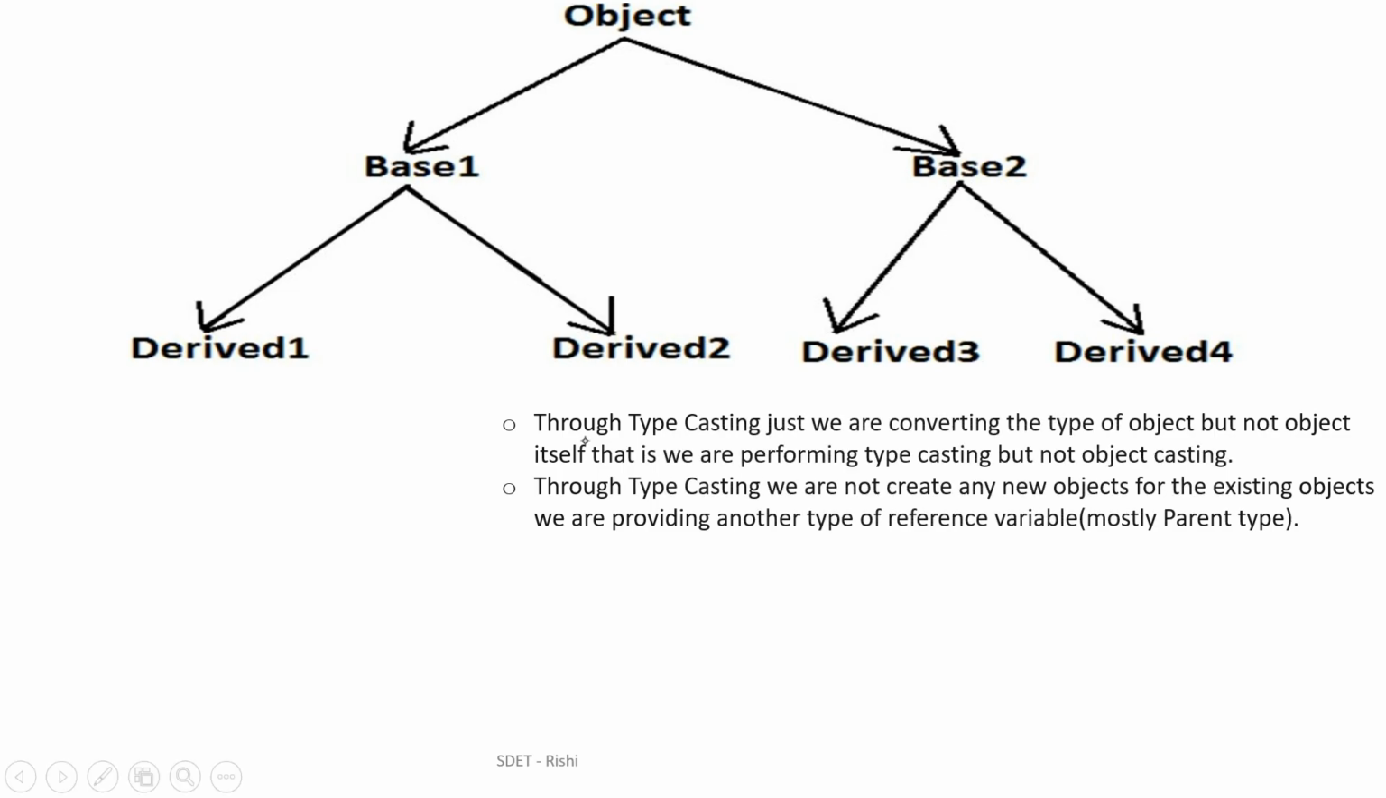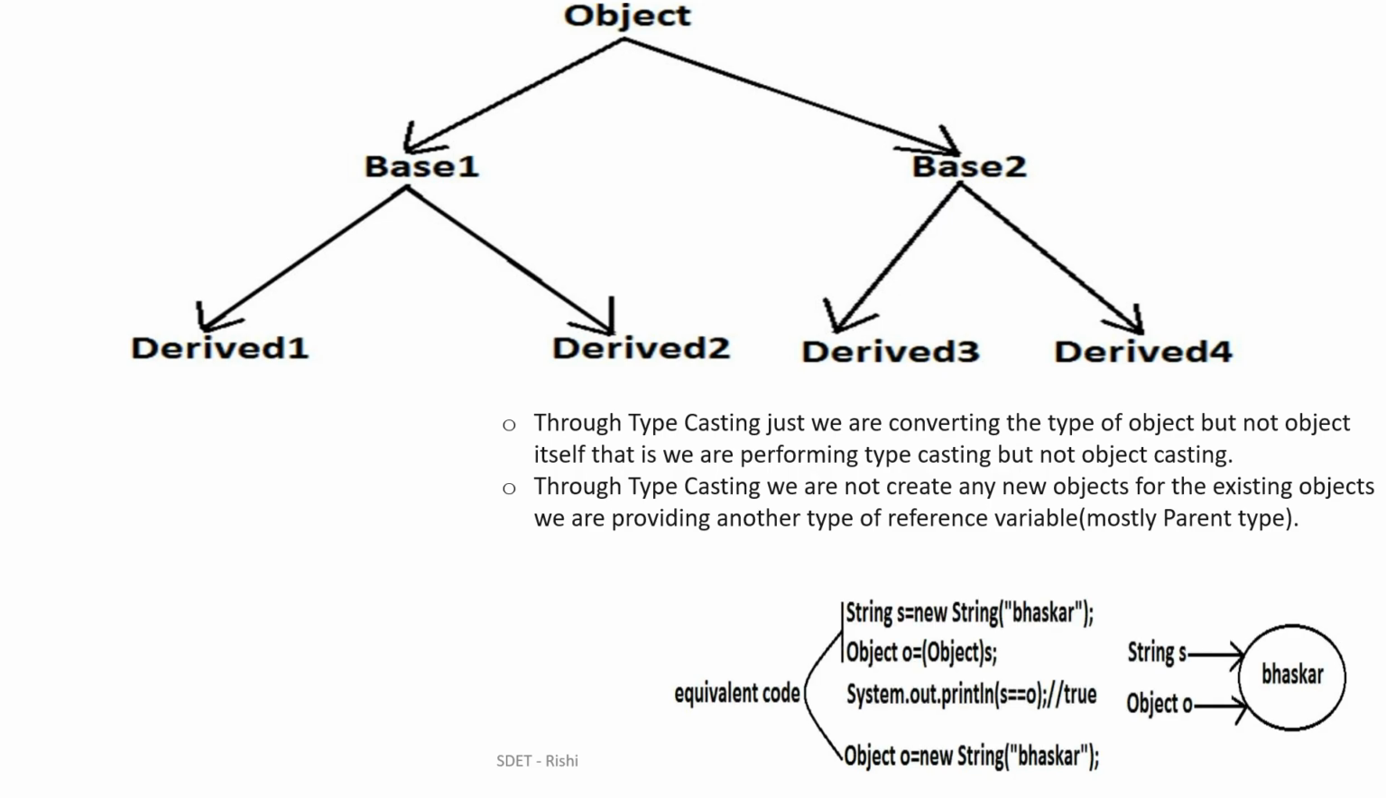Just go through typecasting. We are converting the type of the object, but not the object itself. Through typecasting we are not creating any new object for the existing object. We are simply converting the type of the object by providing another type of reference variable, mostly parent type. This is what we are doing here.